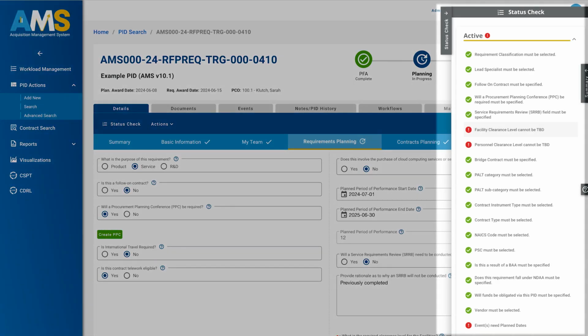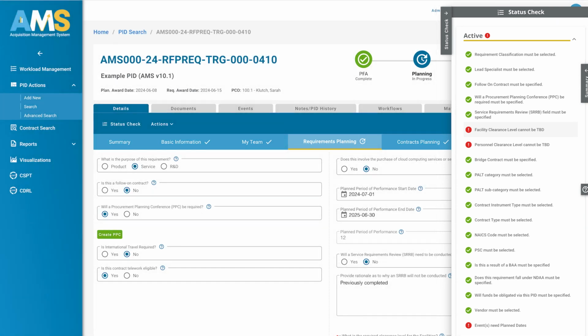Use the status check drawer located on the right side of the screen from any page in PID Home to determine which requirements still need to be completed to change the status.